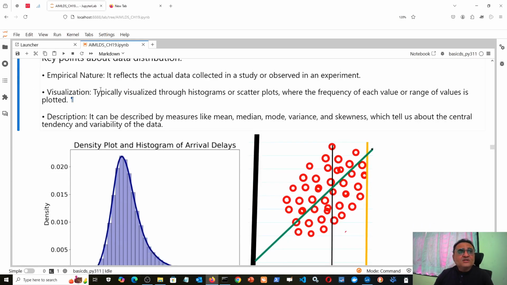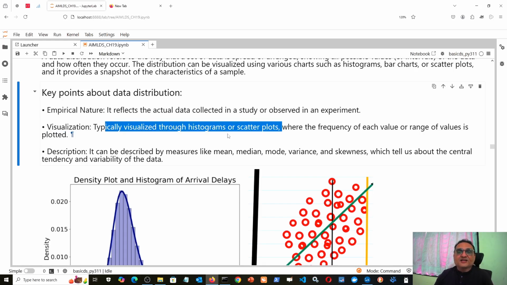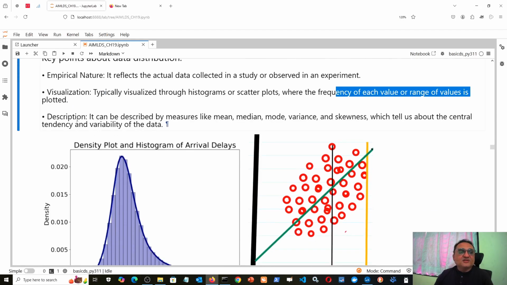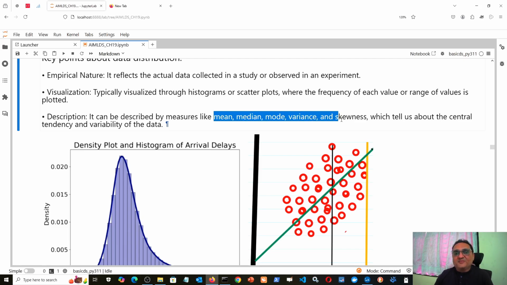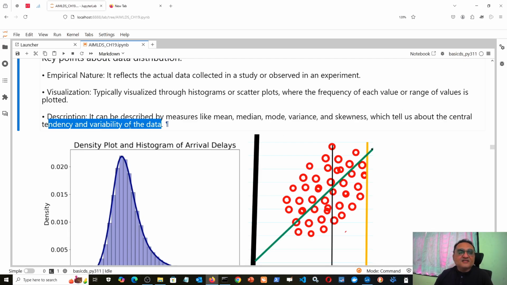Okay, then. So the first point about data distribution is that they are empirical. The second point is that they are typically visualized through a histogram or scatter plot, where the frequency of each value or range of values is plotted. And description, they can be described by which parameters? Then we know df.describe. And when you run it, you find mean, median, then mode, then variance, skewness, kurtosis, etc. That gives about three things. One, measures of central tendency. Two, measures of dispersion, variability. And three, measures of distortion in the shape. That is given by skew and kurtosis, right?